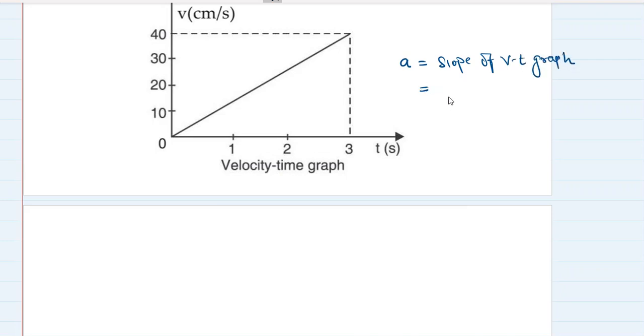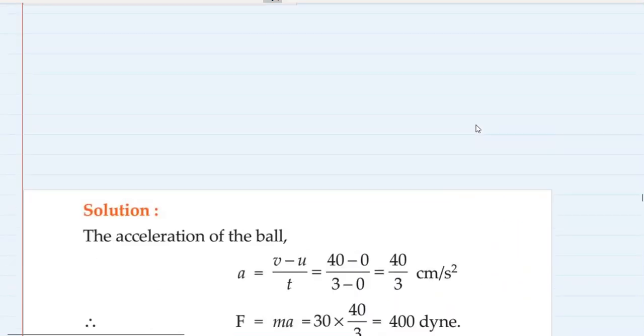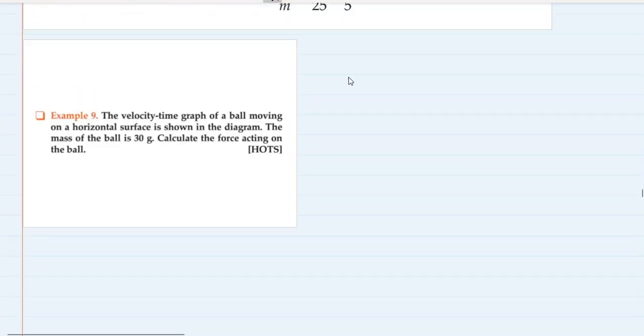Okay, slope is rise upon run. So this is the rise. It is 40 upon the run. So this is the run. Correct? Which is 3. So acceleration is 40 by 3. This is in second and this is in centimeter. So this is centimeter per second square. So we found the acceleration. Acceleration is equal to 40 by 3 centimeter per second square,